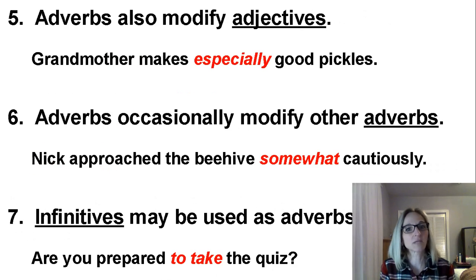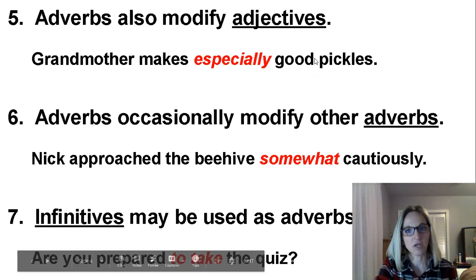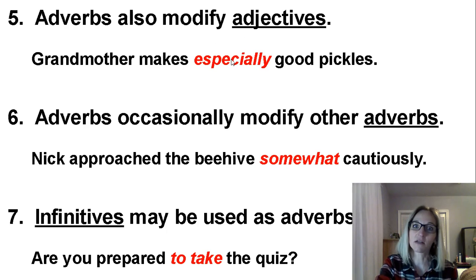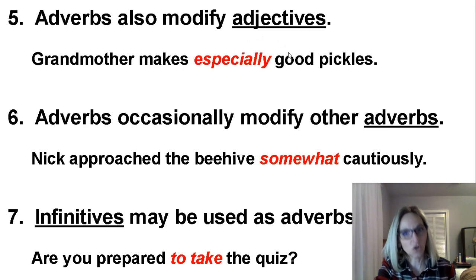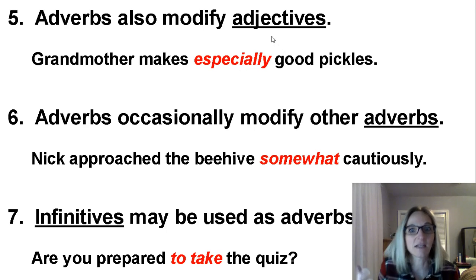All right, adverbs can also modify adjectives, so let's look at that for a minute. Here's my example sentence. Grandmother makes especially good pickles. Good is my adjective describing pickles. Especially, notice it ends in ly. Especially is a word describing good. Good is an adjective describing pickles. So this word is describing an adjective. That means this is an adverb, right? To what extent are they good?